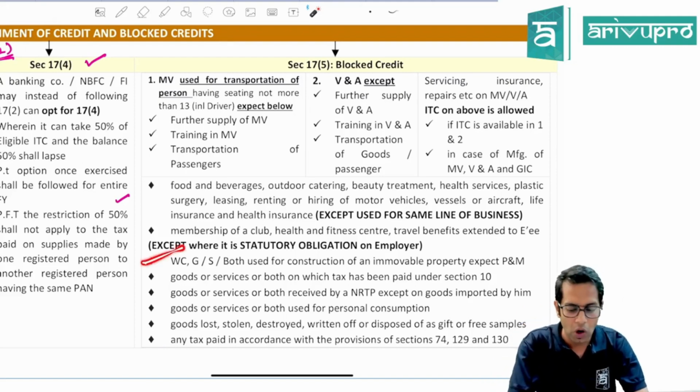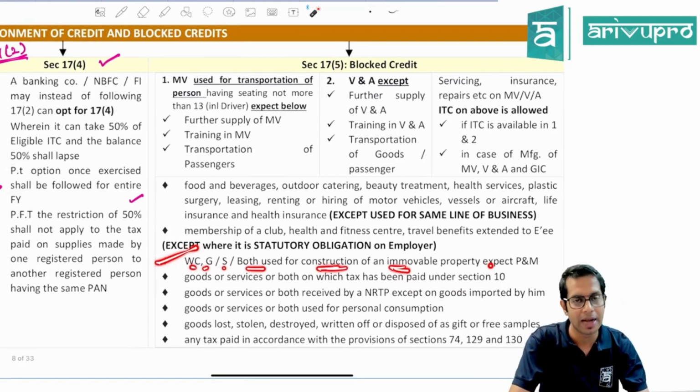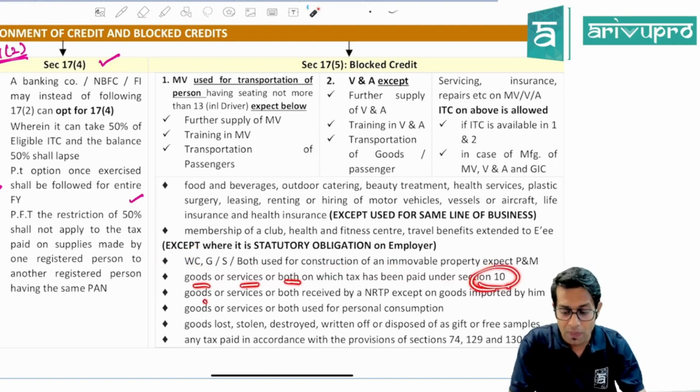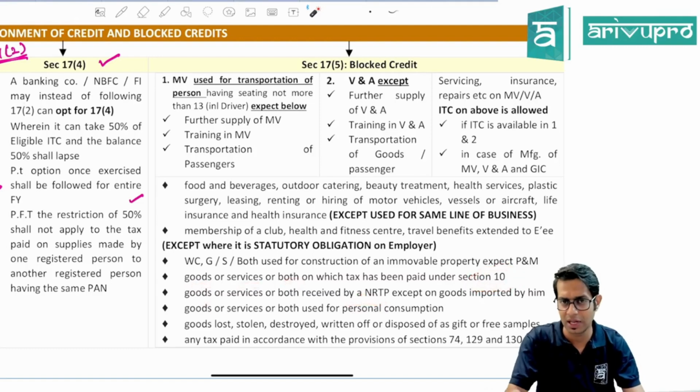Then I will not be allowed to take input tax credit on works contract, goods or services which are used for construction of immovable property other than plant and machinery. I will not be allowed to take input tax credit on goods or services on which I have paid taxes under section 10. If you are a non-resident taxable person, you will not be allowed to take input tax credit on whatever goods and services are purchased or received by him when he is in India, except the goods which are imported by him.